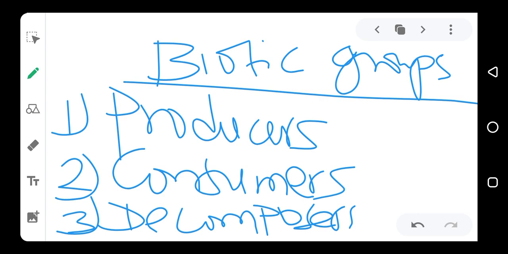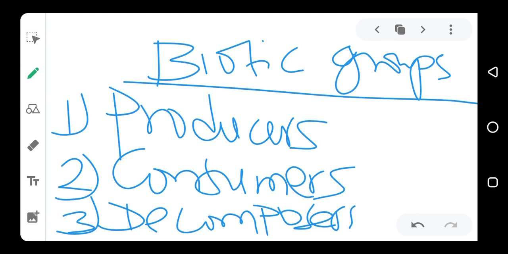Now, decomposers are the last organisms in the trophic level, and they are the ones that depend on the consumers. They degrade the consumers. So the energy from the producer is transferred to the consumer, and from the consumer it is transferred to the decomposers. The decomposers are normally the saprophytes, microorganisms that decompose or make things decay, like mushroom, that is fungi, and bacteria. Most of them are decomposers.